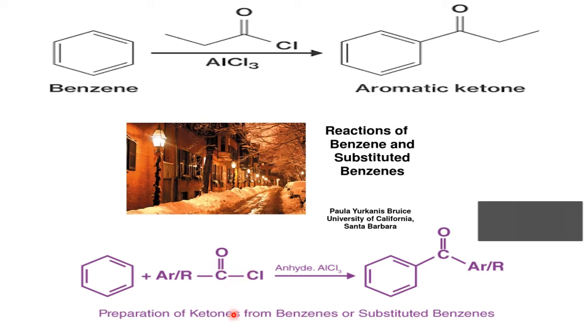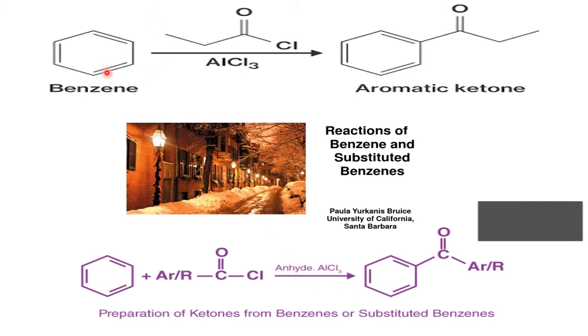Acyl chloride, COCl, either aliphatic or aromatic. Directly COCl, the CO will come attached to the benzene. When this group attaches to the benzene ring, an H will come out, and that becomes HCl. So this is called the preparation of ketone from the benzene or the benzene substitute or derivatives of the benzene.